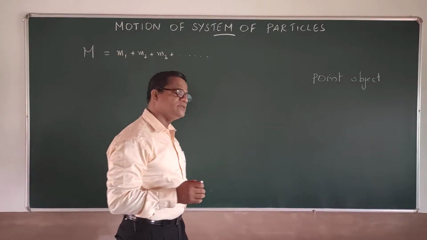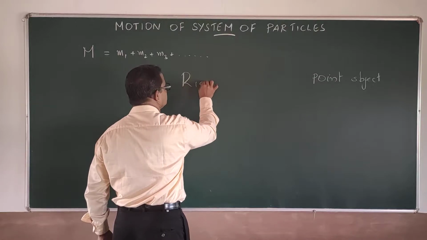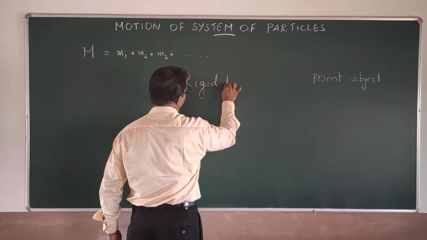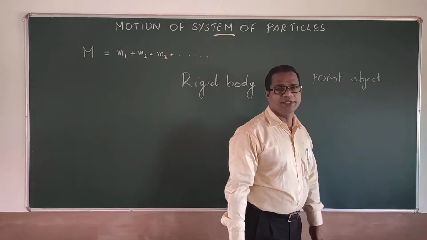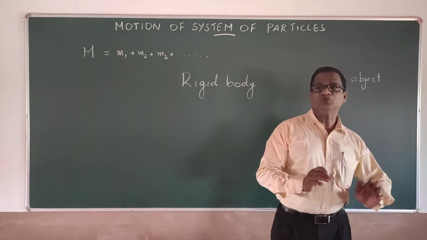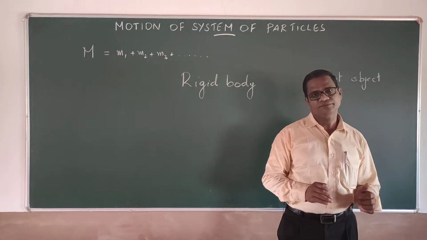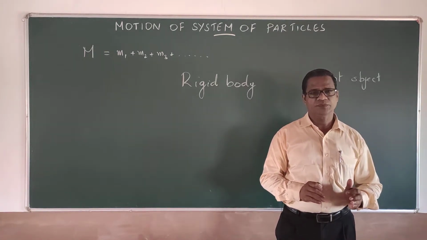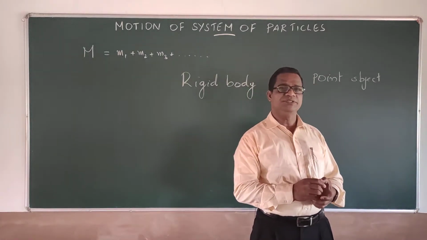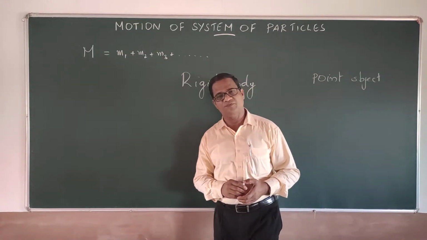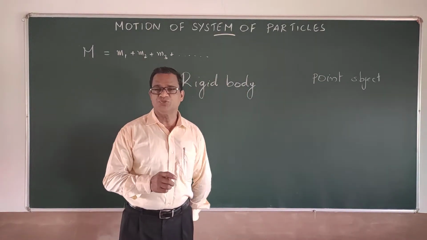Now the same case is coming in the case of a rigid body. What is a rigid body? It's a solid body. Its shape and size is not changing by the application of the force. Such a solid body is called a rigid body.